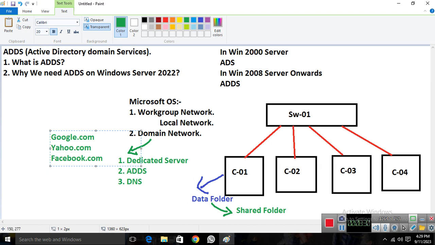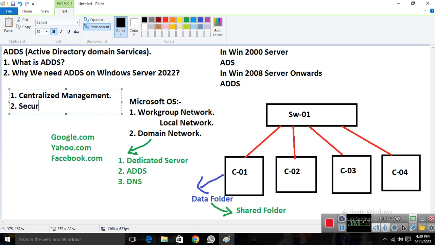So why do we need a domain network? What are the benefits? Number one, as I already told you previously, if I need centralized management, if I need security like GPO, if I need a dedicated database, then we need a domain network.